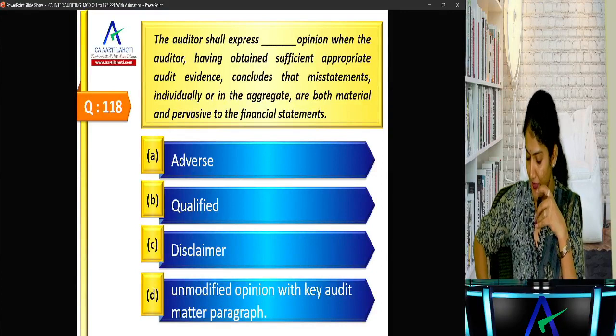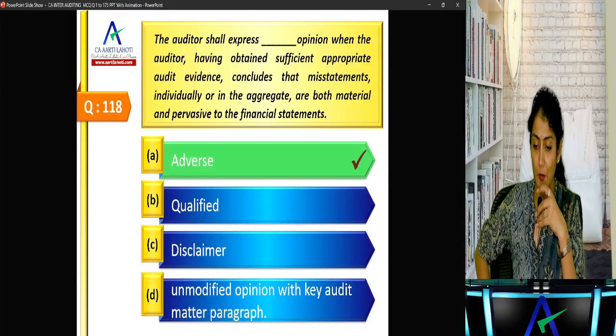Material misstatement, material and pervasive. It will lead to adverse opinion. Okay.